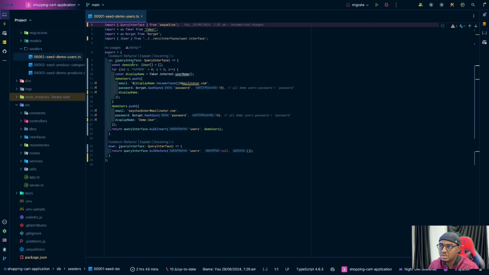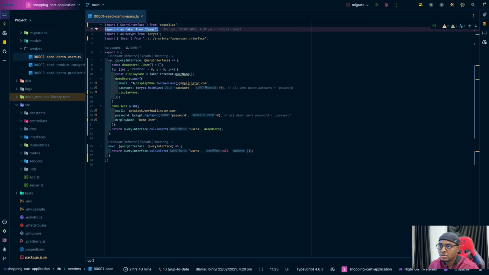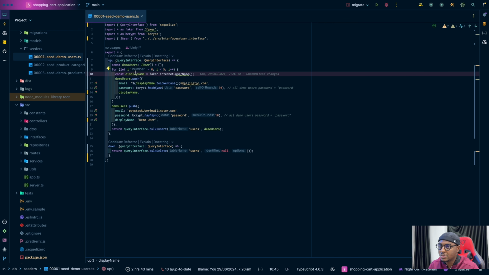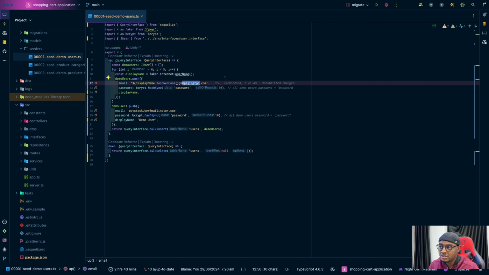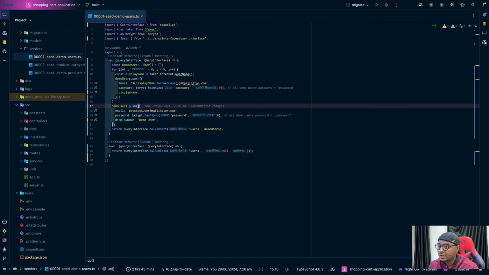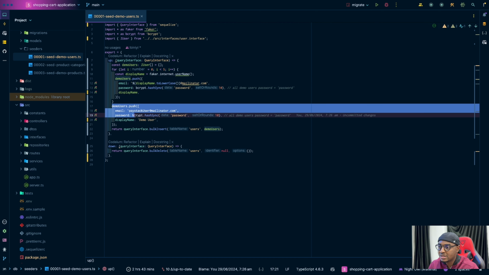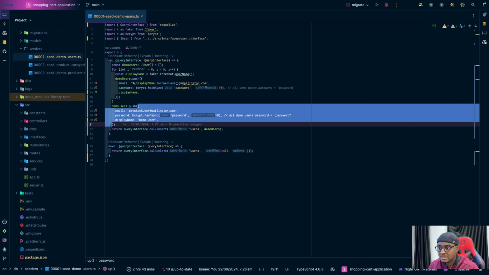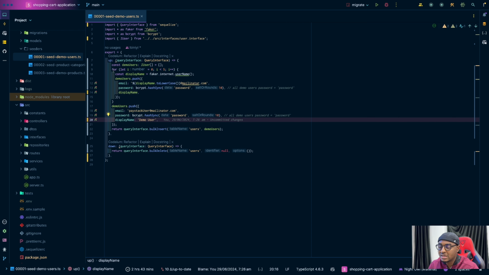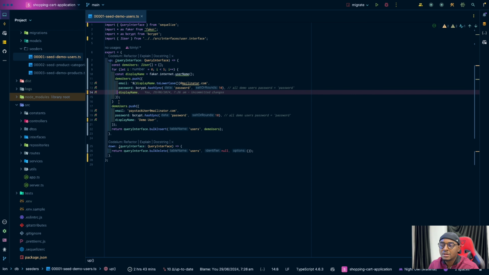So I needed to seed users. As you can see, I used Faker to generate information, and I made sure to use Mailinator. You can use any other thing, but I used Mailinator because I wanted to be able to get emails. So you can see I created a Paystack user. The reason why I created this Paystack user was because I think I specifically used this user in the test. So that's why I created it separate from this one, right?